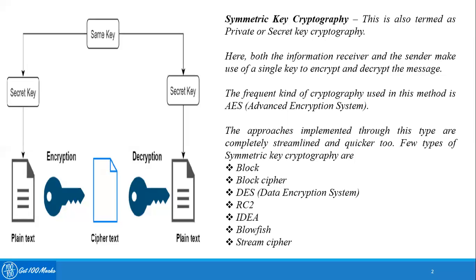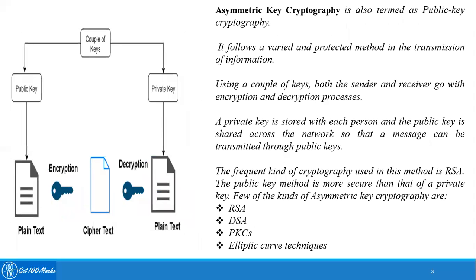Now let's talk about the next type of cryptography, asymmetric key cryptography. This is otherwise called public key cryptography. Here two different keys are used. One used by a sender is called a public key and one used by the receiver is called a private key.